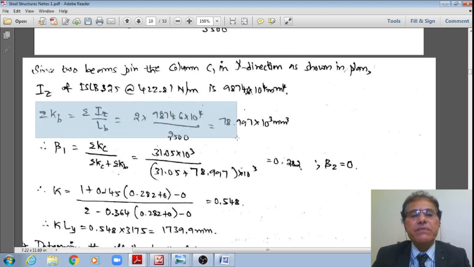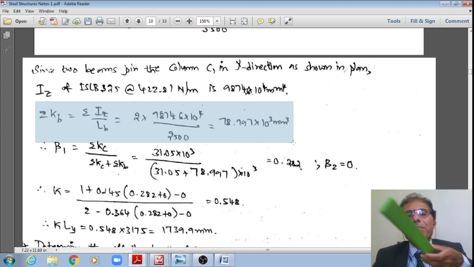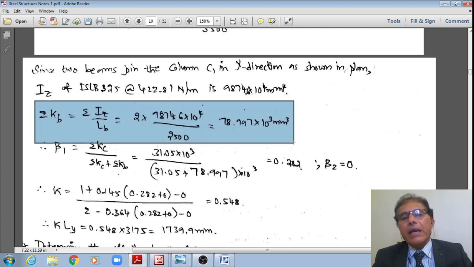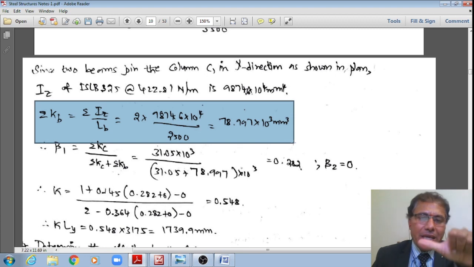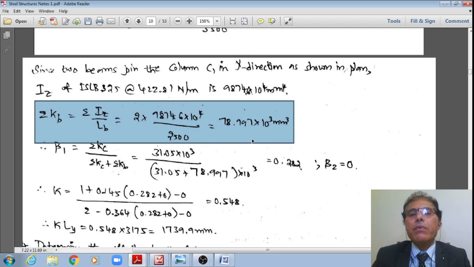Therefore, the summation of stiffnesses of all such beams is equal to 2 multiplied by 9874.6 × 10^4 divided by the length of each beam, which is 2500 mm in the horizontal direction. That works out to 78.99 × 10^3 mm³.